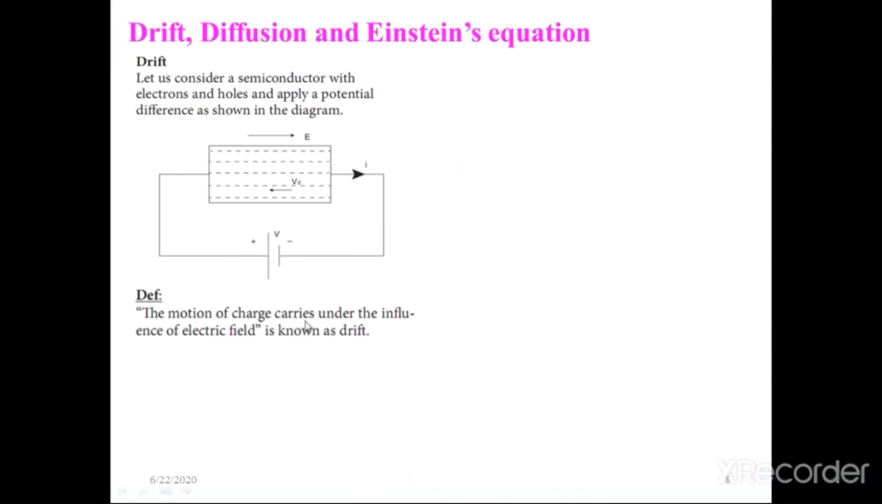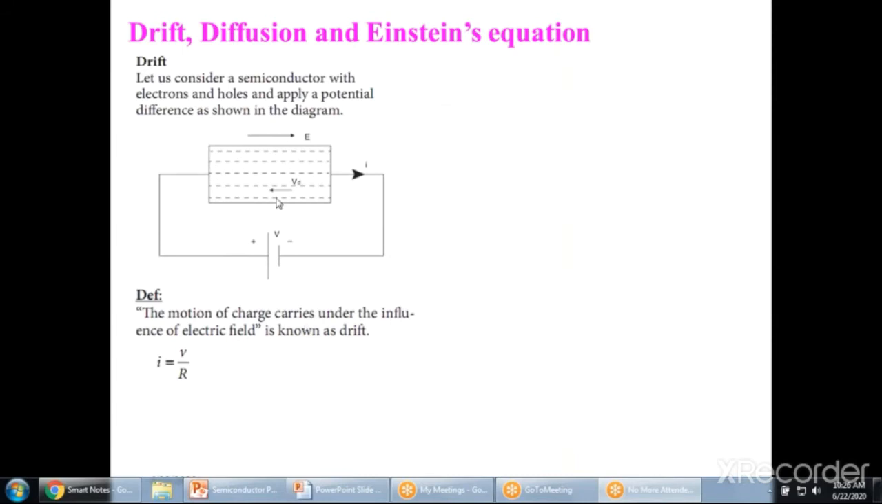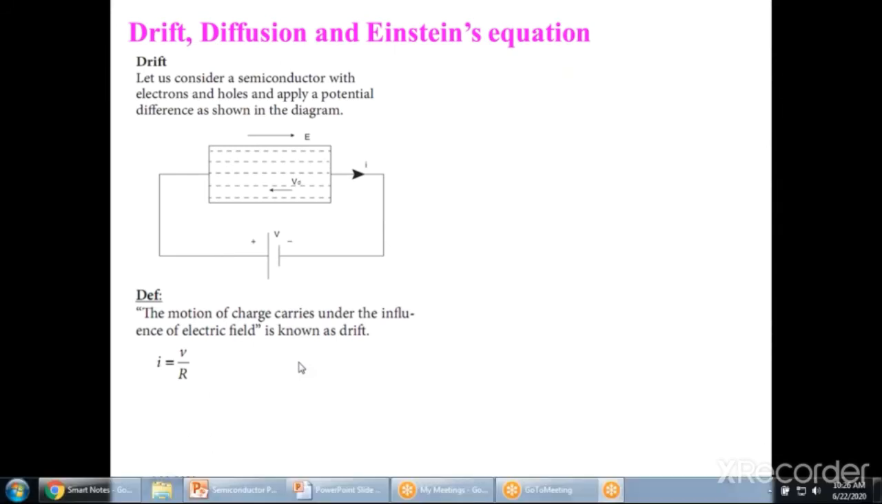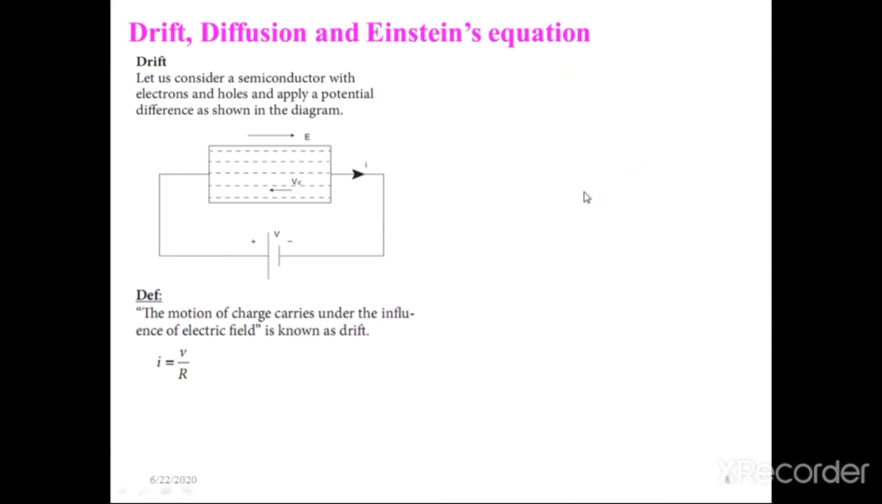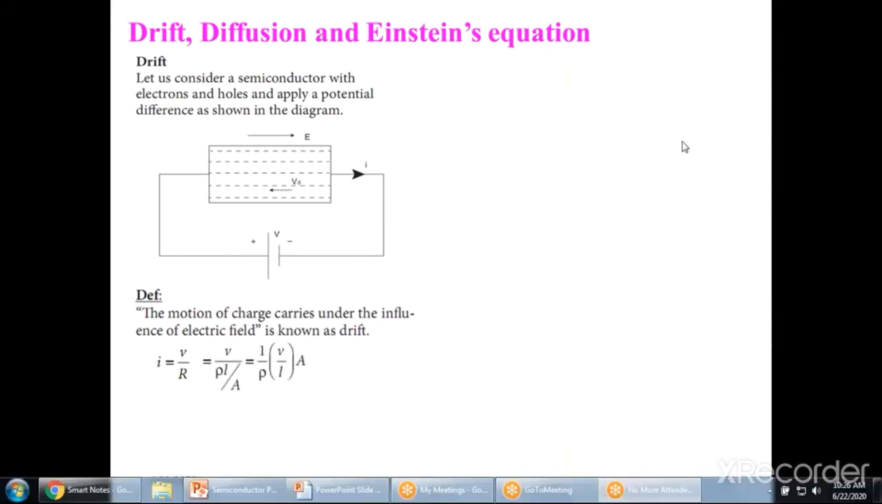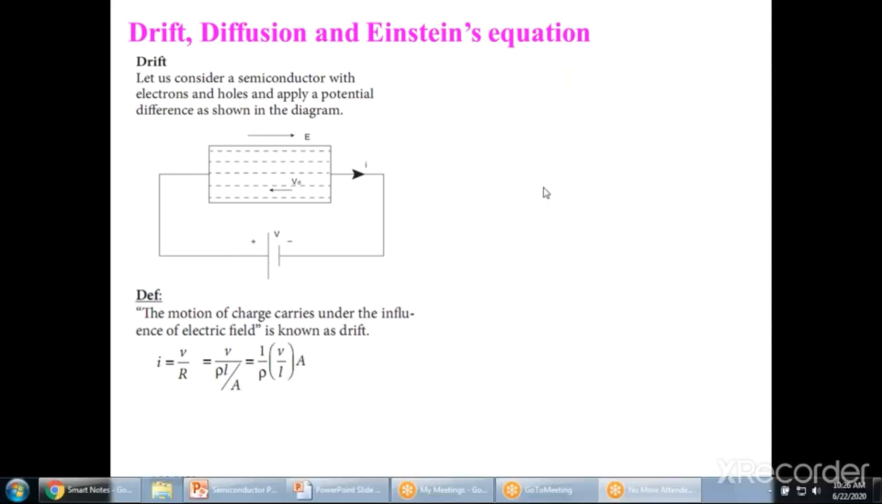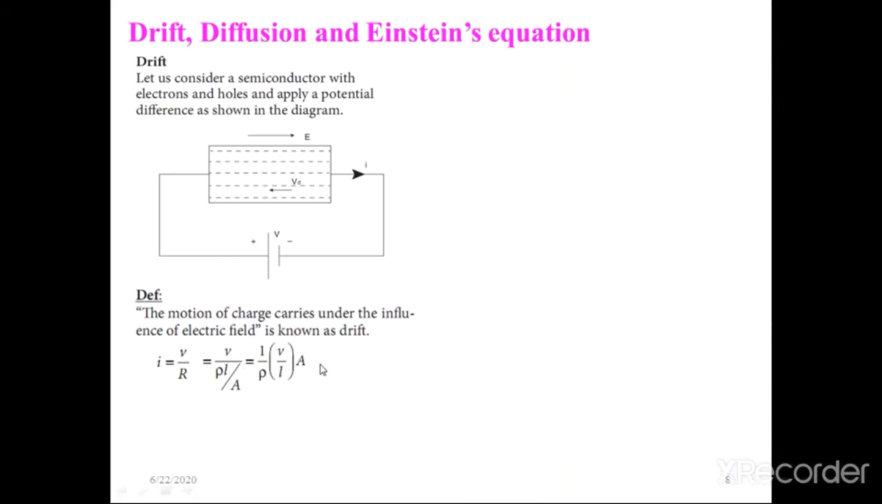We know from Ohm's law, I is equal to V by R, V is equal to IR. In the place of R, we know the resistance R is equal to rho L by A. What is rho? Resistivity. L, length of the conductor. A, area of the conductor. So I is equal to V A by rho L, which can be written as 1 by rho into V by L into A.